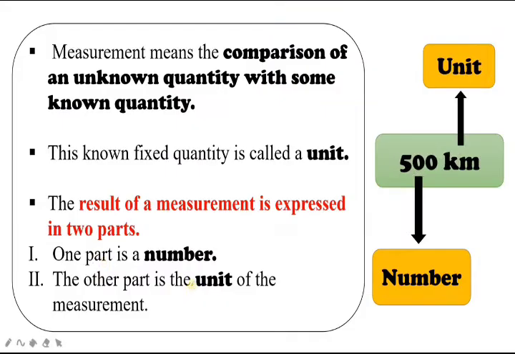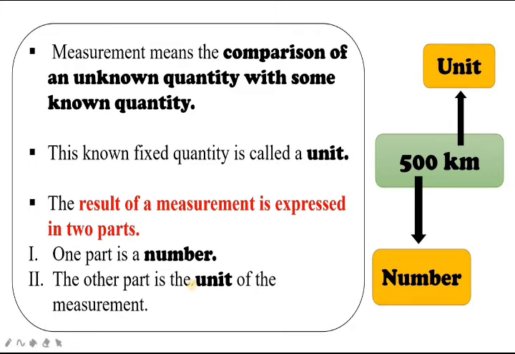Now let us study measurement in detail. Students, suppose you measure the distance from one place to another, whether it is 200 kilometers or 300 kilometers. You measure first, and then you write the number.